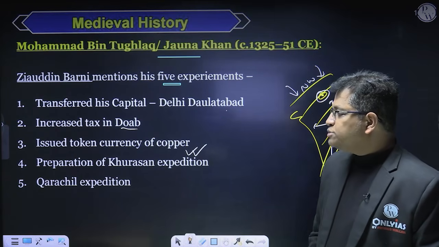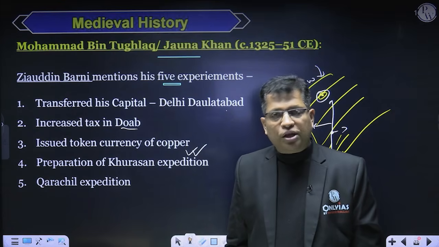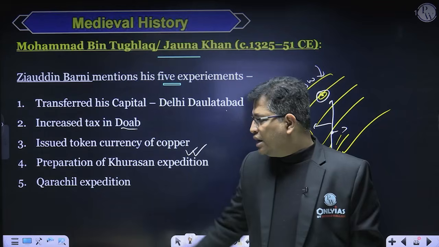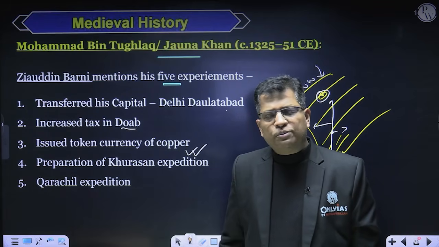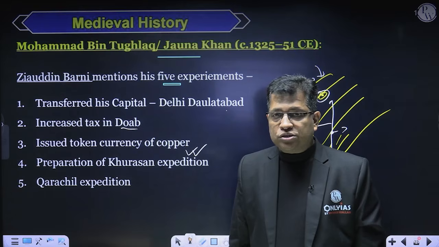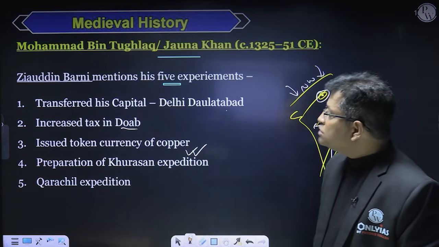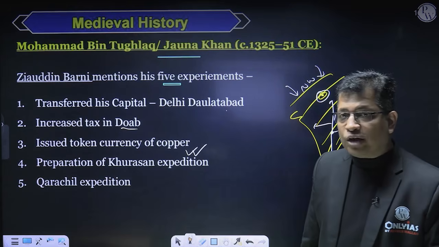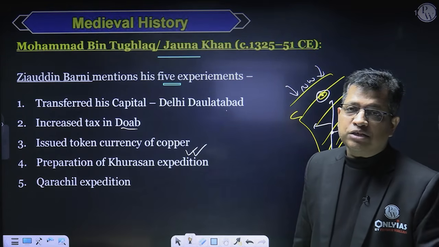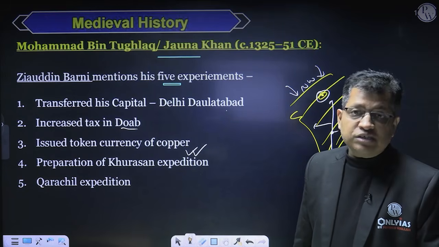Preparation for the Khorasan expedition and the Karachi expedition. The Khorasan expedition was also a failure, because before moving for the expedition, he withdrew from it. And the Karachi expedition, that was in Himachal Pradesh, where he had to sacrifice a good number of his soldiers in the hills of Himachal, right? So all of his experiments, though some of them were well-intentioned, failed one after another, and that's why he is known as the ill-fated Sultan of Delhi's Sultanate.